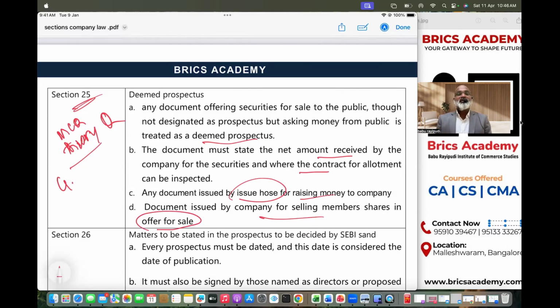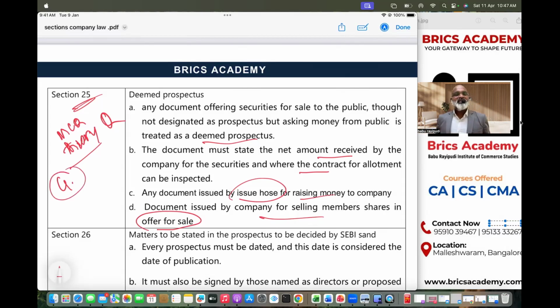So that means the document issued by the company, not for the sake of selling the shares of the company, but for the sake of selling the shares of the members, where members will be bearing all the expenses which the company has incurred. So that document issued by the company for selling member shares, in a concept called offer for sale, is also called deemed prospectus. Another important point is the deemed prospectus that we will study when we are explaining types of prospectus, especially shelf prospectus. One more point is pending here that I will come back to.